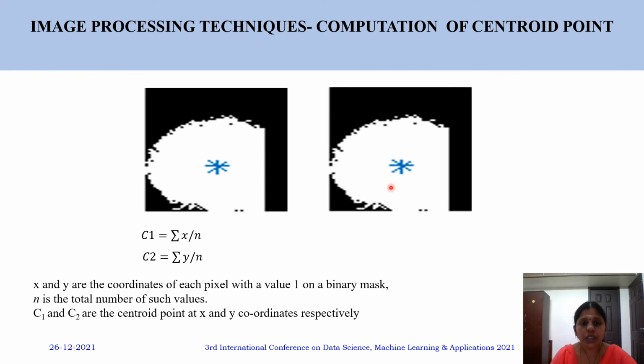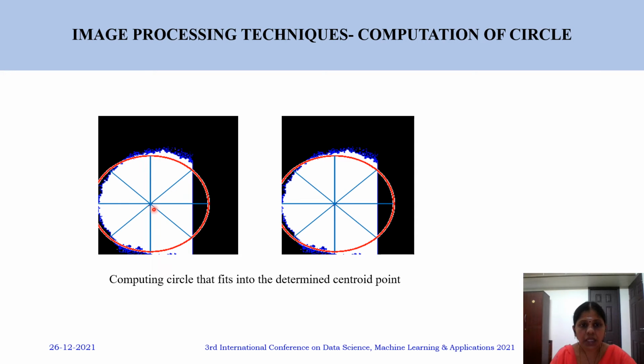With this thresholded binary image, we compute the centroid using the formula C1 equals summation of x by n and C2 equals summation of y by n, where x and y are the coordinates of each pixel with a value of 1. All these intensity values are high, equal to 1, and n is the total number of such values. C1 and C2 are the centroid coordinates for x and y. With this centroid, we try to draw a circle that exactly covers that region.